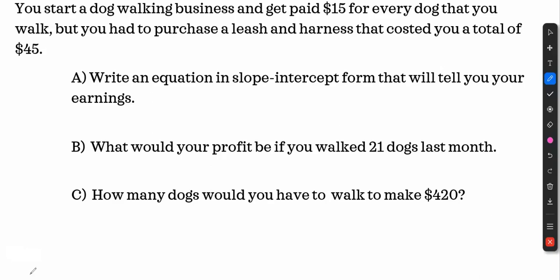So the situation here is you start a dog walking business and you get paid $15 for every dog that you walk, but you had to purchase a leash and a harness ahead of time, so that way you have the supplies needed to start walking people's dogs. And those supplies cost you $45.